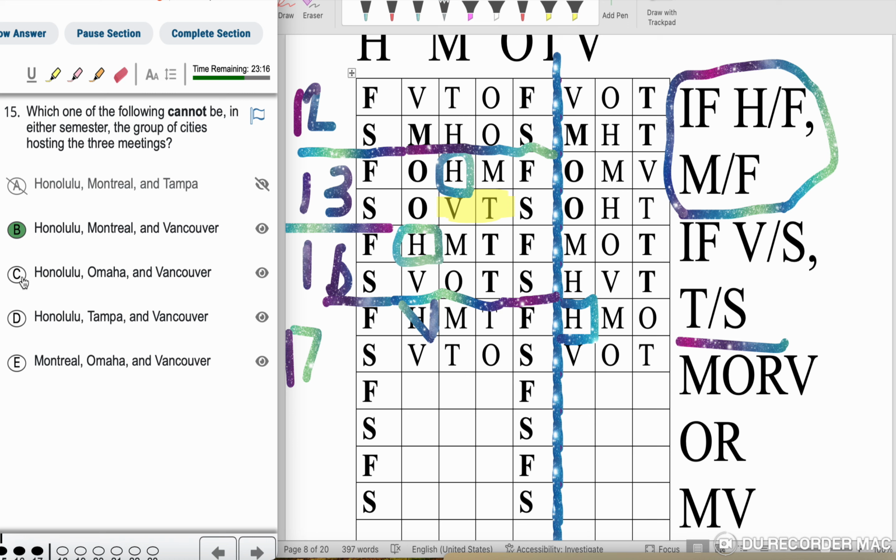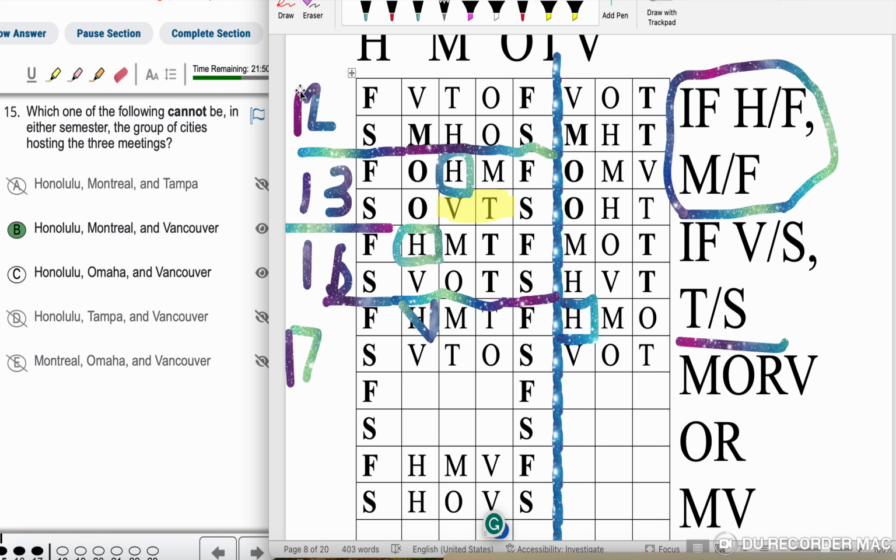HOV. Don't see. HTV now. HTV. So I see HTV here, so I'm going to go ahead and eliminate it. MOV. And I see MOV here, so let's eliminate it. So now it's between HMV and HOV.